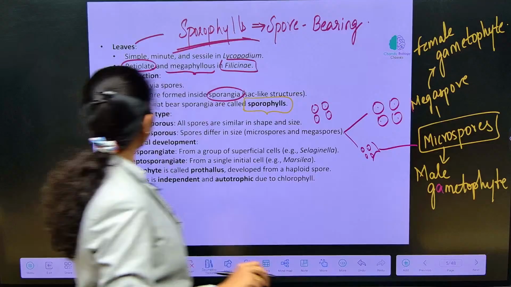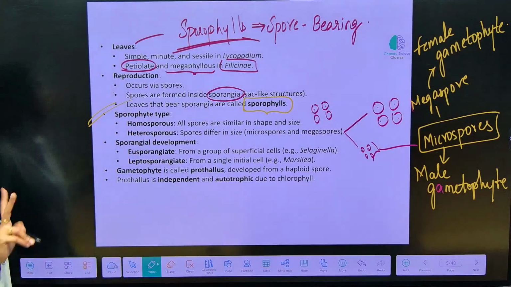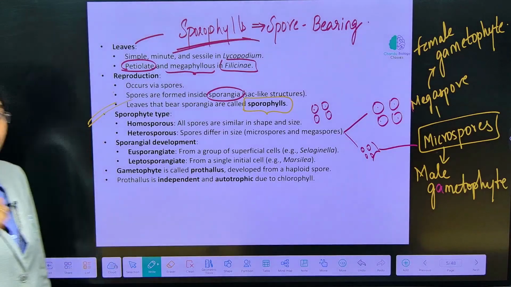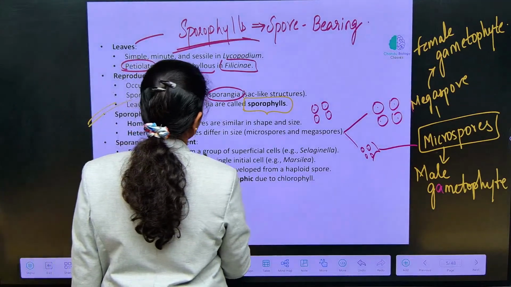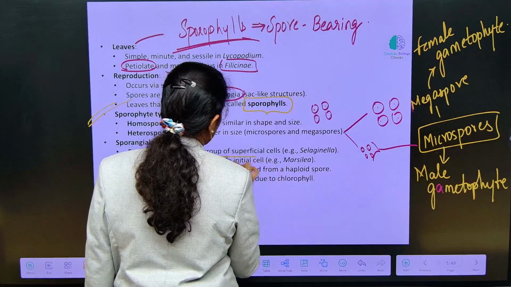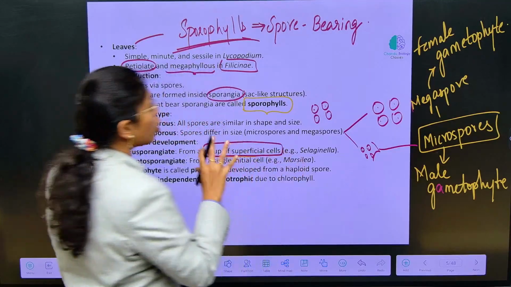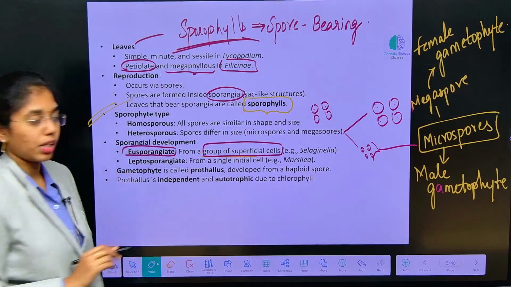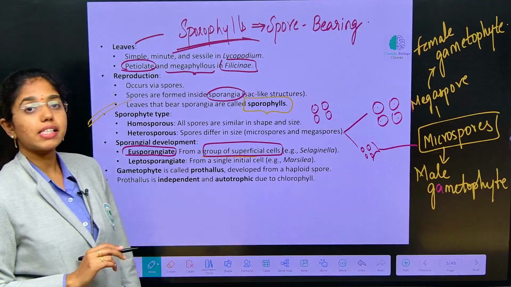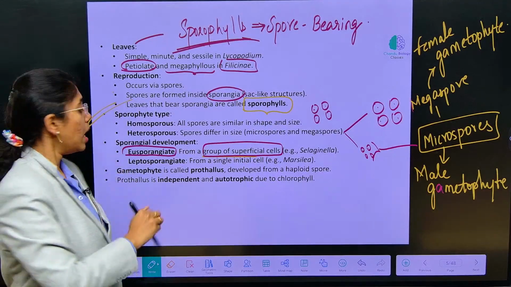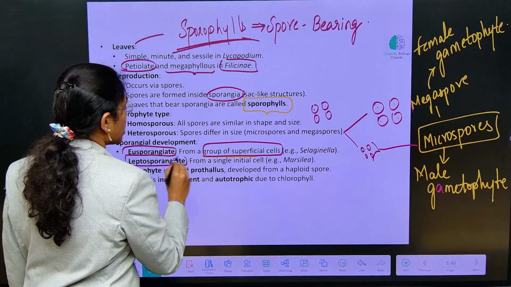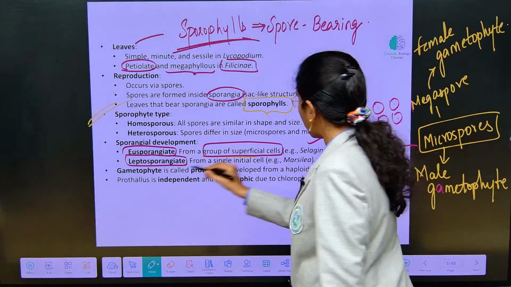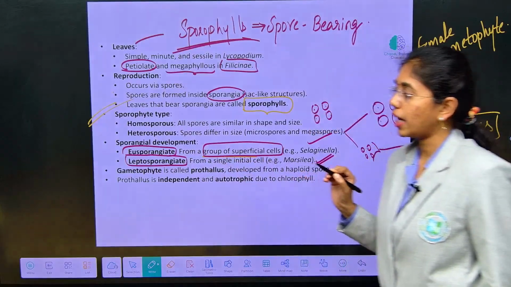Fine. And here you see sporangial development. Two types of development will happen if the sporangia is differentiated from a group of superficial cells. If sporangia is developed from more than one cell or a group of superficial cells, such type of sporangiate is known as eusporangiate. But if sporangia is developed from a single initial cell, that is known as leptosporangiate type. Okay. The best example of eusporangiate is Selaginella, and the leptosporangiate example is Marsilea.